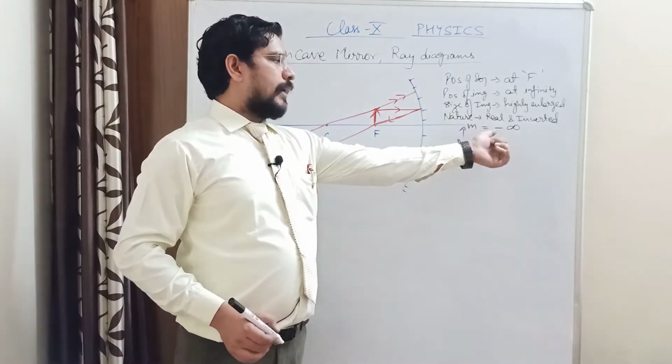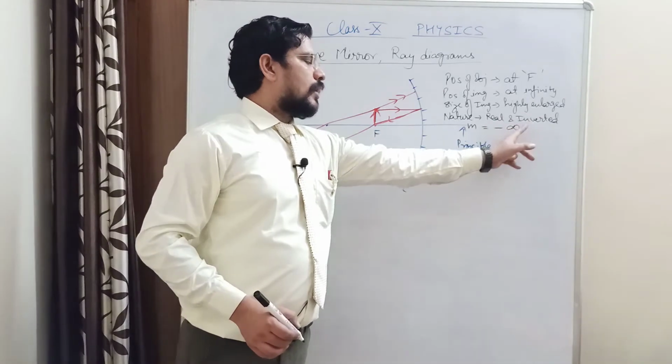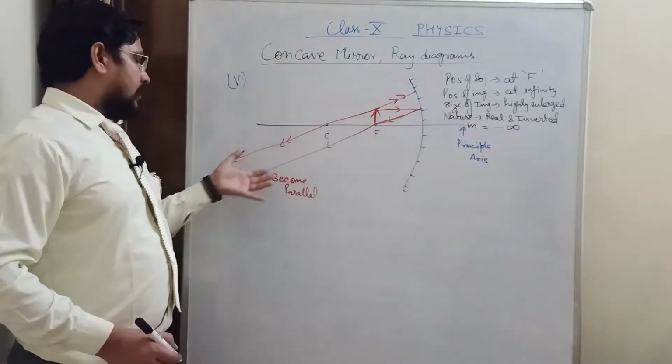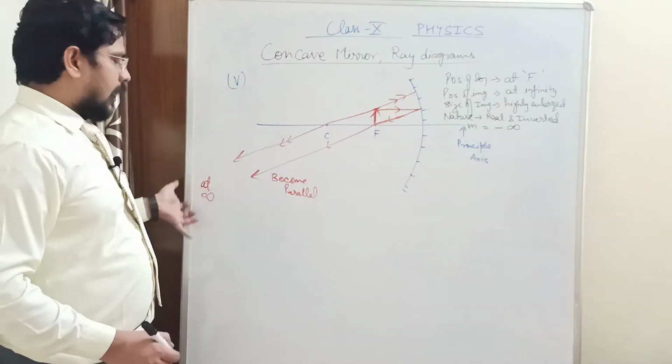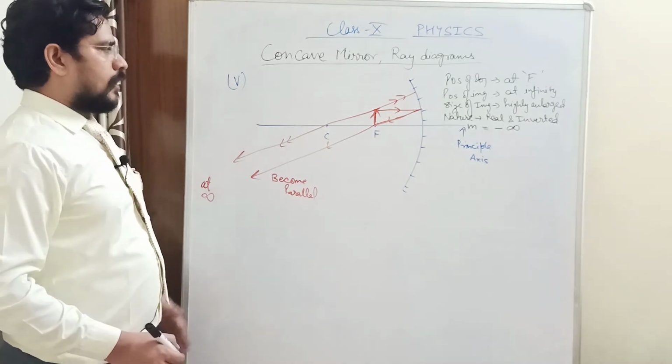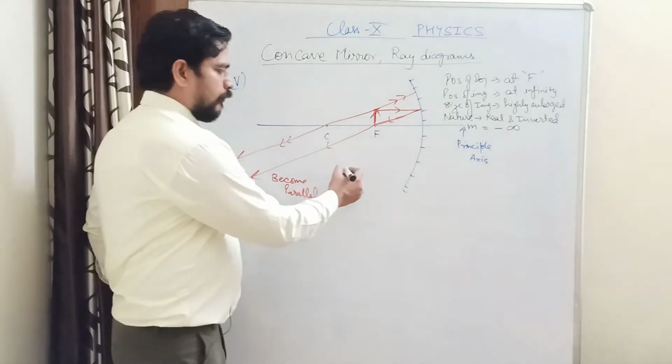So magnification: the minus sign is indicating inverted image, and infinity is indicating the infinite magnification which we will observe at the infinite distance. So that is your case 5